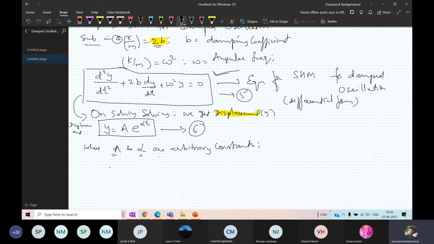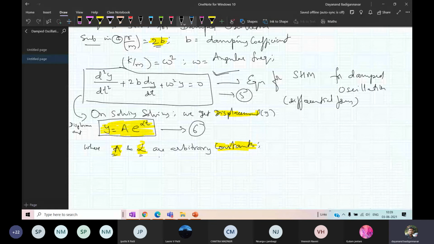Now your aim is to find these values of a and alpha. These constants are not known. If you know the constants, then you can easily find the amplitude, but you don't know the values of a and alpha.